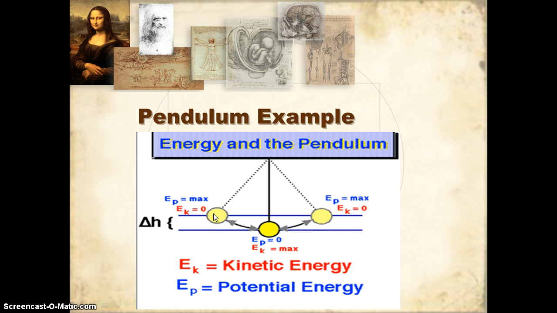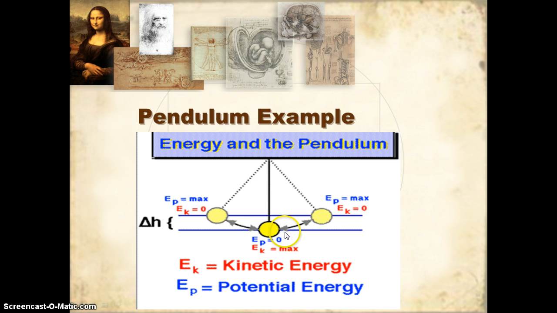However, if I were to let it go, it would start swinging. And what would happen is this potential energy, as the bob swings, changes to kinetic. When it gets to the bottom of the swing, it has no potential energy, zero, because there is no height anymore, but it's all kinetic energy.